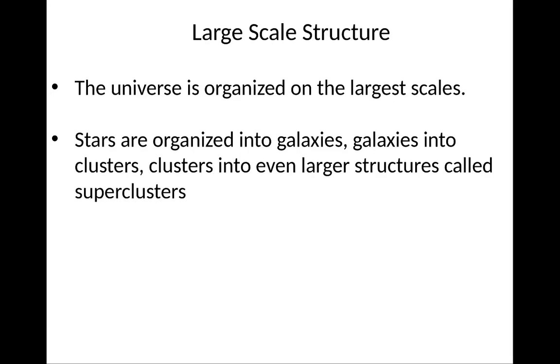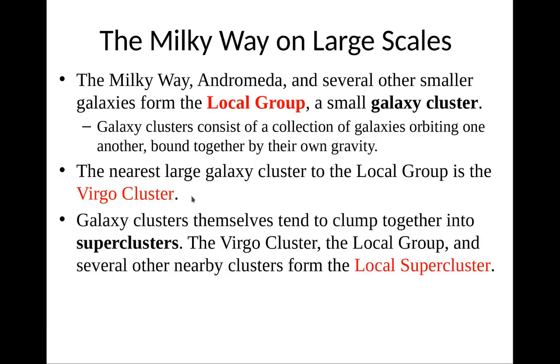Okay, let's talk a little about large-scale structure. The universe turns out to be organized on larger scales. So stars are organized into galaxies, galaxies into clusters, and clusters into larger structures called superclusters. The Milky Way, Andromeda, and several other galaxies form the Local Group, which is a small galaxy cluster, right? The nearest large galaxy cluster to us is called the Virgo Cluster, and galaxy clusters themselves tend to clump together into superclusters. The Virgo Cluster, the Local Group, and several other nearby clusters form the Local Supercluster, right?